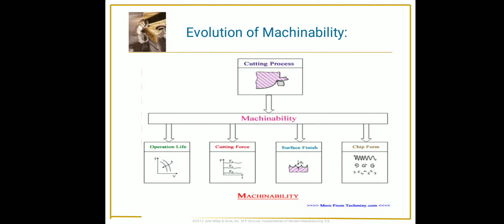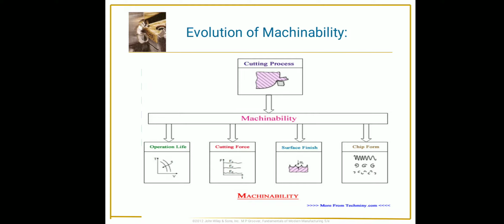Second, cutting forces and power. If the forces and power are lower, then we can say there is better machinability. Third, surface finish. A better surface finish indicates better machinability.